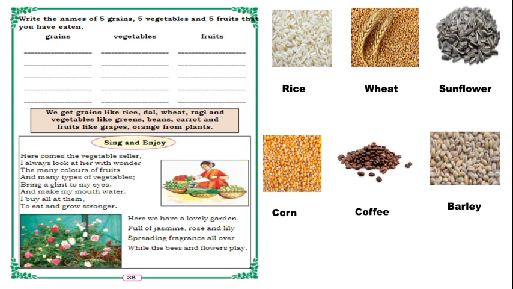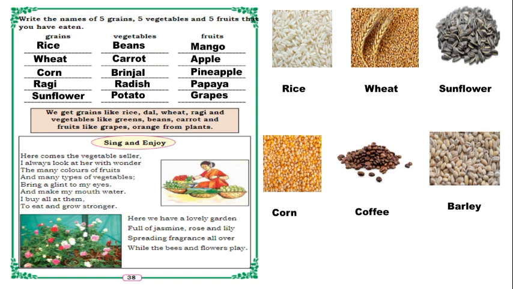So here we should write 5 grains. So what are those? Rice, wheat, corn, ragi, sunflower. And we should write 5 vegetables: beans, carrot, brinjal, radish, potato. Fruits: mango, apple, pineapple, papaya, grapes. Okay, we get grains like rice, dal, wheat, ragi, and vegetables, fruits also.